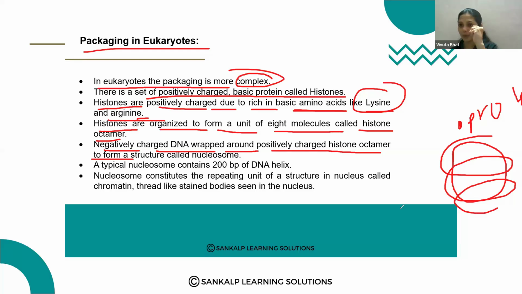Just imagine this is the histone octamer protein. Negatively charged DNA is wrapped around this, and that structure is called the nucleosome. A typical nucleosome contains 200 base pairs of DNA helix.